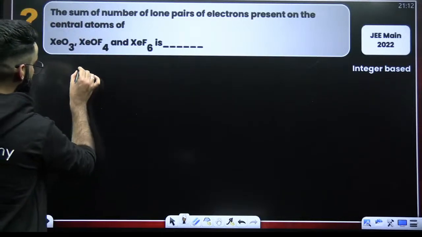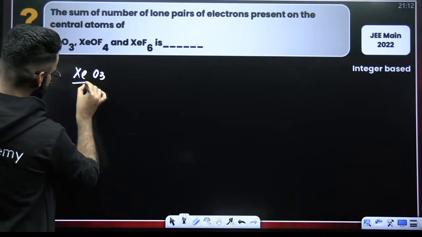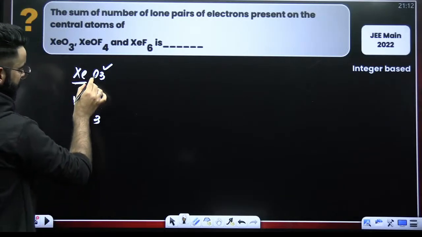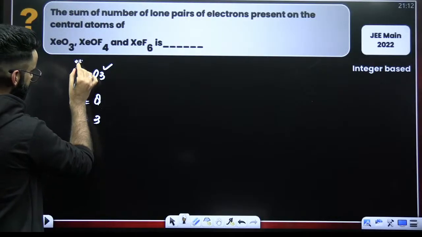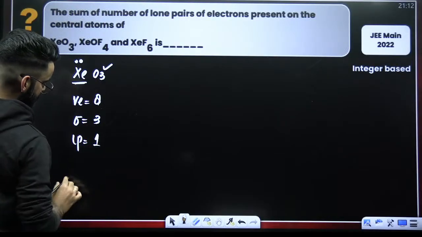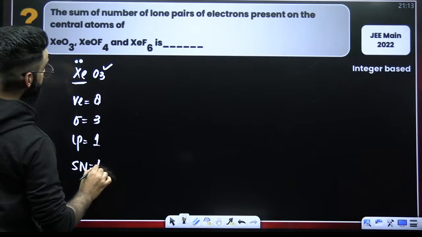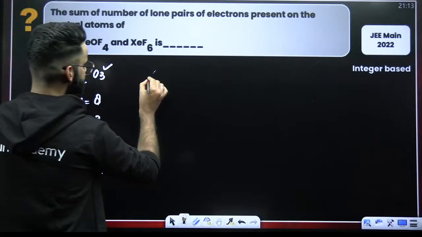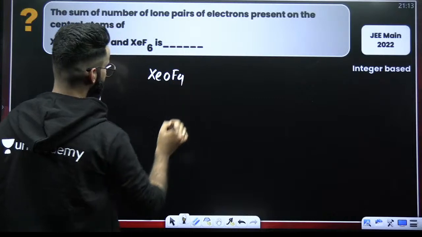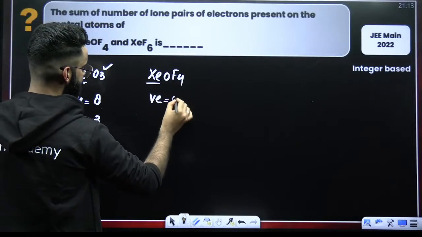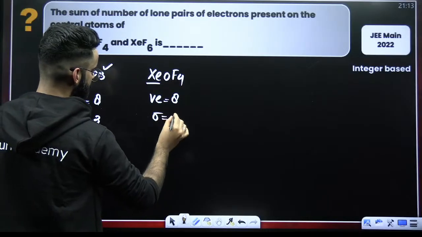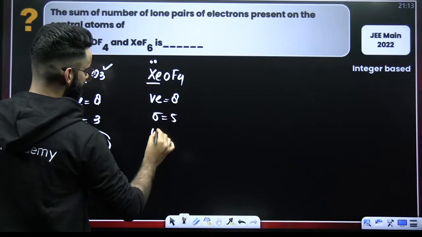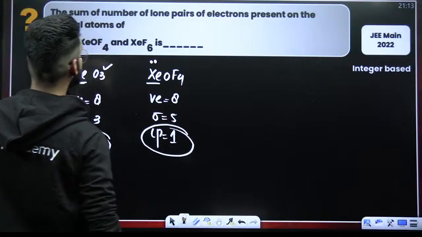All right, guys. If I talk about these particular species, XeO3, xenon being the central atom, so 8 valence electrons. How many sigma bonds? 3 sigma bonds. Oxygen being divalent, so 3 twos are 6, so 2 electrons are there in the form of one lone pair. Steric number is going to be 3 plus 1, 4. What do I have to check, by the way? The number of lone pairs. So there is one lone pair on this xenon. XeOF4: 8 valence electrons with xenon. How many sigma bonds? 4 plus 1, 5. So 4 electrons used here, 2 by oxygen, 4 to 6. So 2 will be left in the form of a lone pair on xenon. So there is one lone pair here.